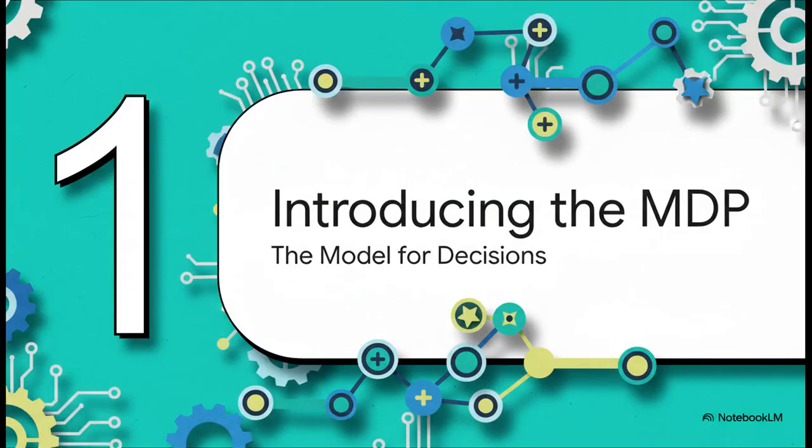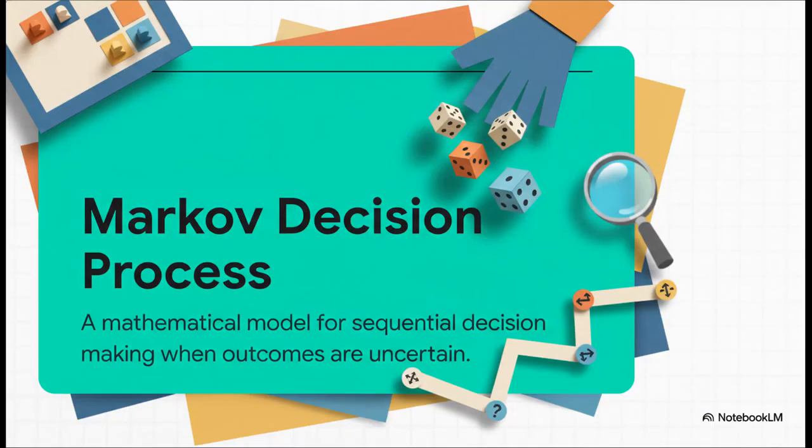And this map, it's not just some abstract idea. It has a real name, the Markov Decision Process, or MDP for short. And it's an incredibly powerful mathematical framework that gives us the exact tools we need to tackle these kinds of problems head-on. So, at its heart, an MDP is just a way to model making a whole series of decisions when you can't be 100% sure of the outcome.